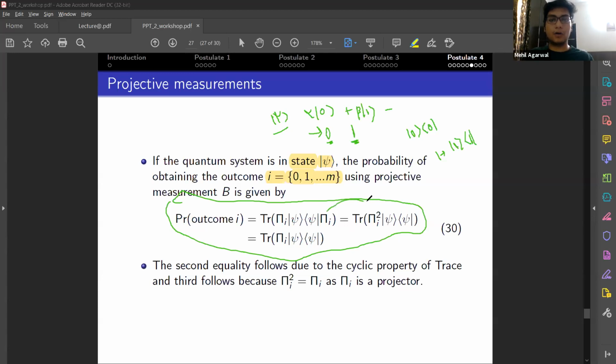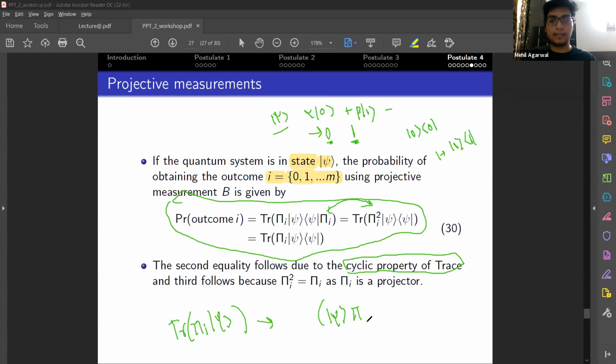And these equalities follow, first of all, because of the cyclic property of the trace, that is, you can switch among any components in a trace.